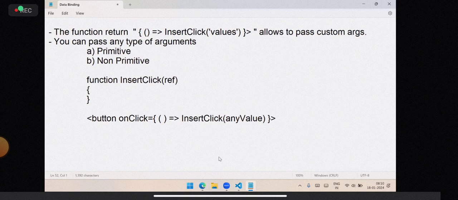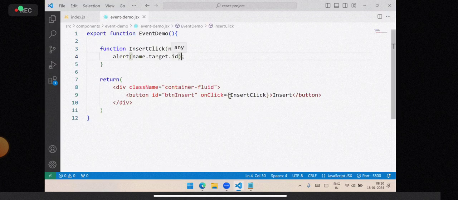It can be a string or an object or an array, any type of value you can pass here. So here we are configuring it like a function.